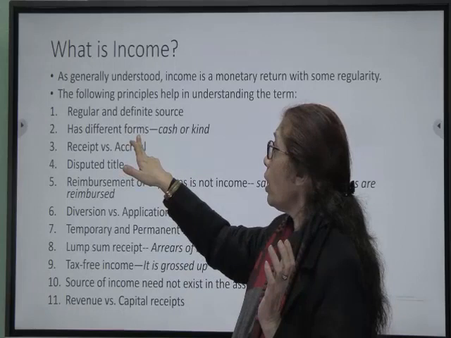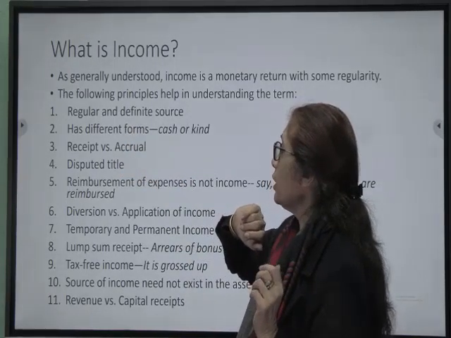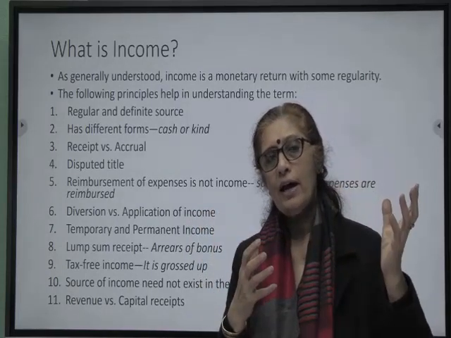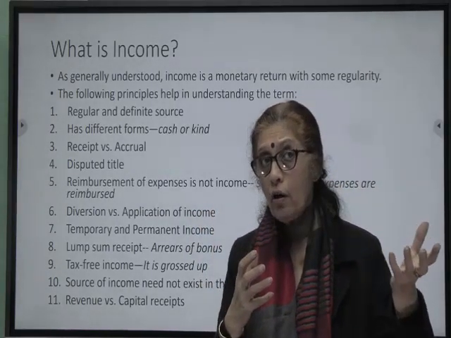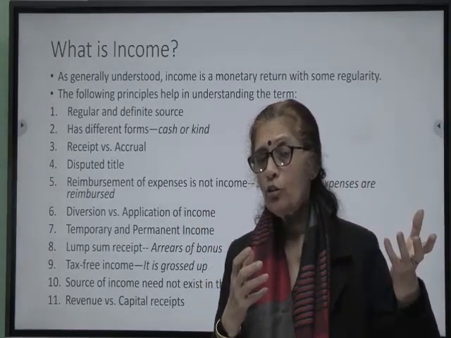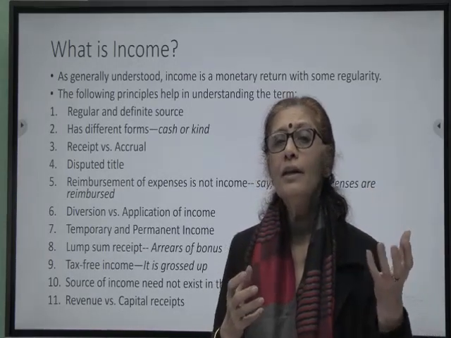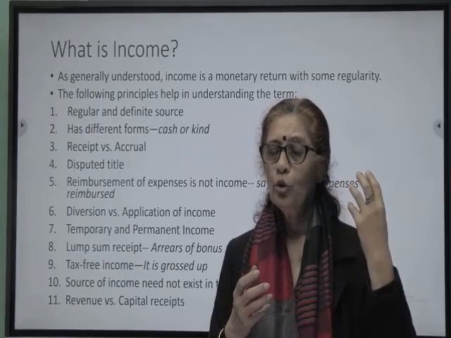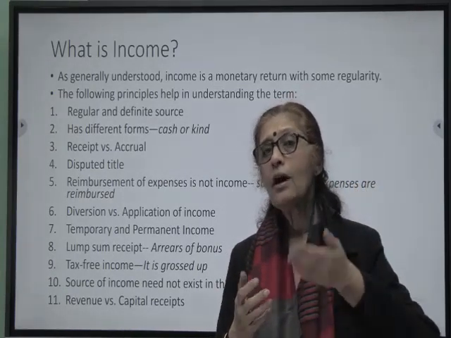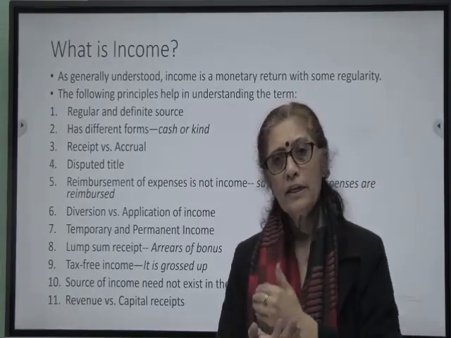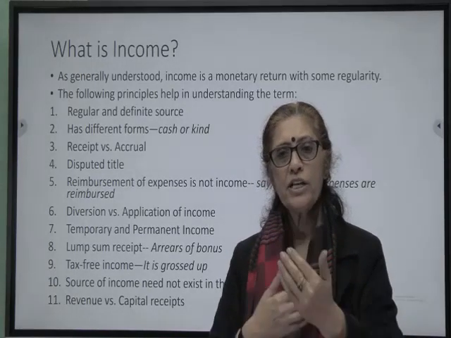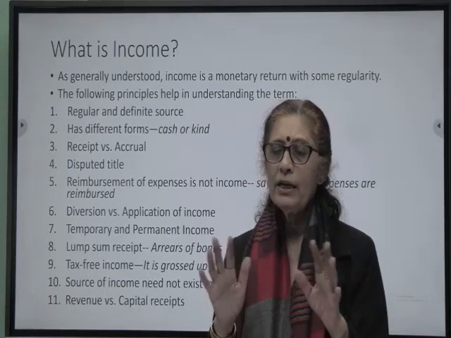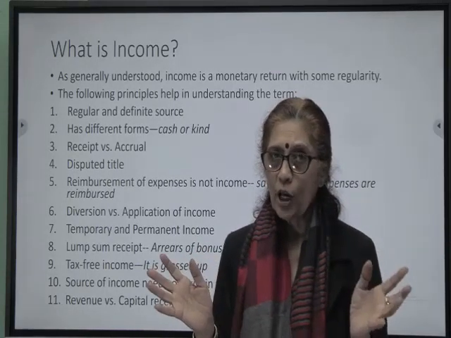However, the source need not be in existence. Which means, if I have ever had an income from house property before, and after that I sold off the house while there was unrealized rent on that, for which I had filed a case in a court of law. In a subsequent year, I realize that money, my tenant pays me that money, but my relationship of owner and tenant no more exists because my tenancy has been extinguished.